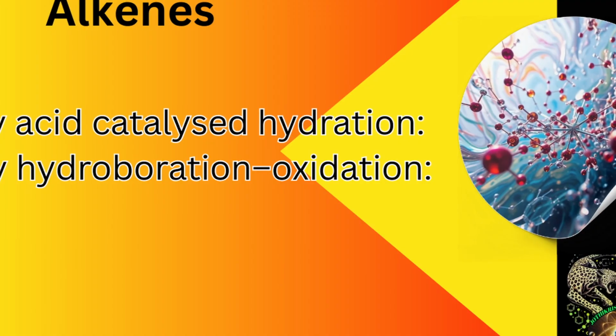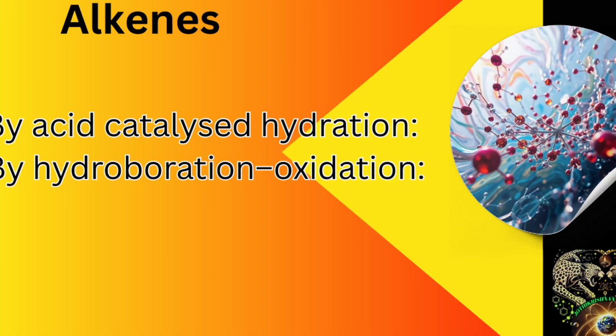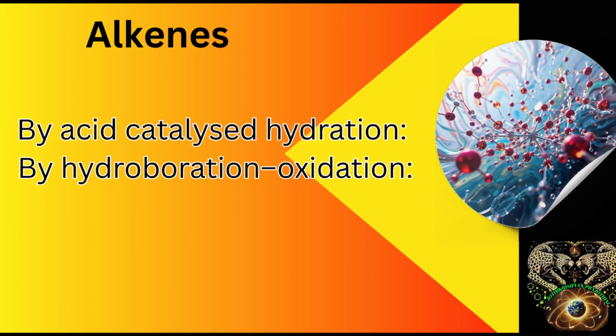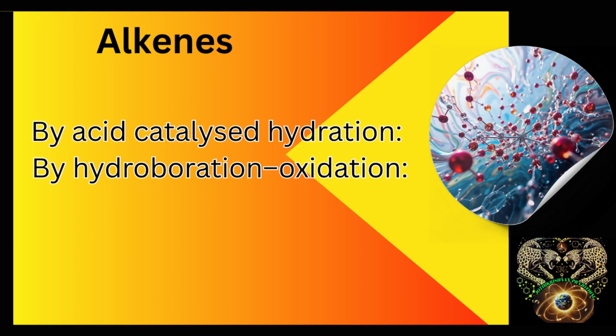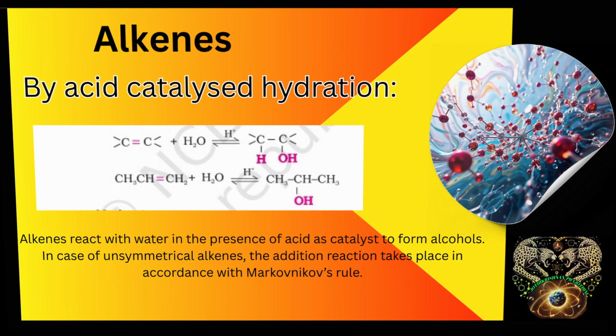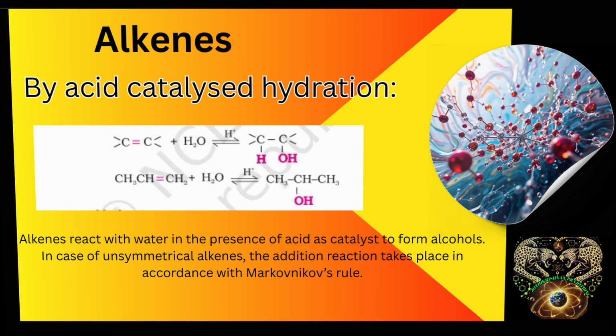Alcohols can be prepared from alkenes, carbonyl compounds like aldehydes and ketones, carboxylic acids or esters, and Grignard reagents. From alkenes, it is prepared either by acid catalyzed hydration or by hydroboration oxidation. In acid catalyzed hydration, alkenes react with water in presence of an acid to form alcohols.